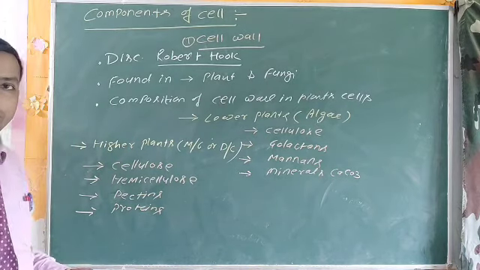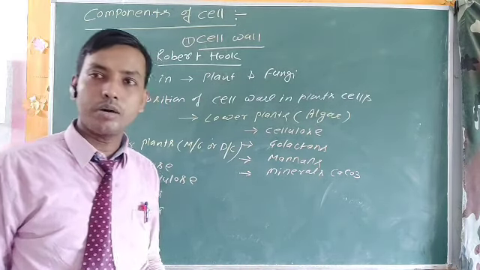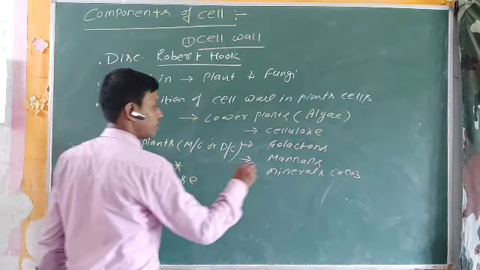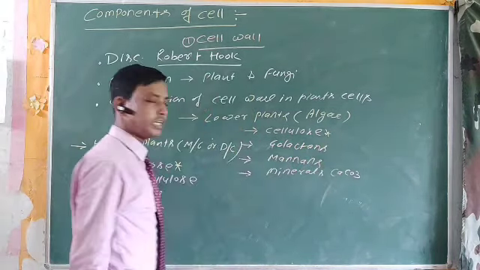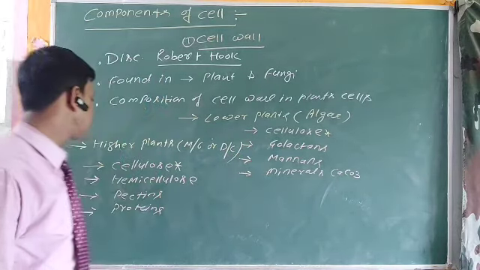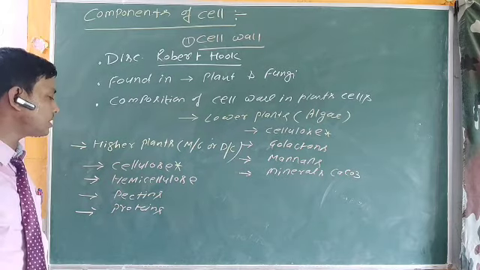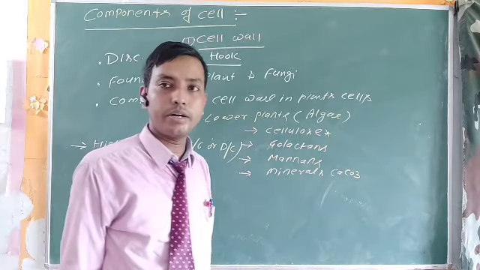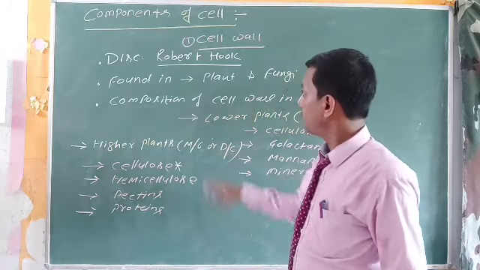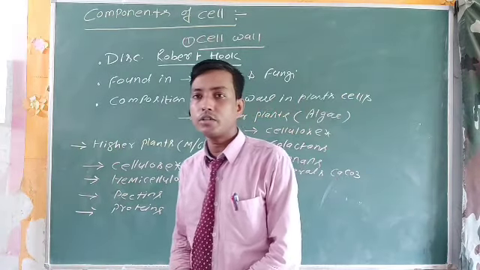So what is common in the cell wall composition of lower and higher plants? The cellulose. Cellulose is common in each case, while galactans, mannans and minerals, hemicellulose, pectins and proteins are uncommon in higher and lower plants. That's why the plants possess variation in the cell wall.